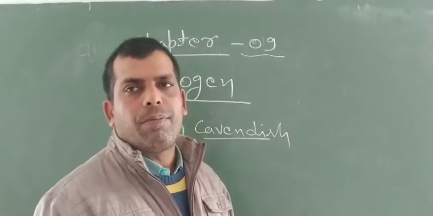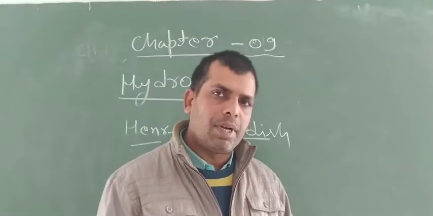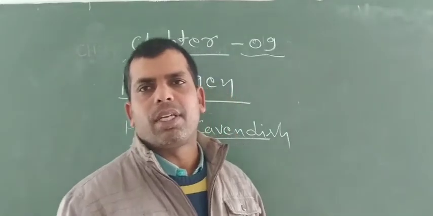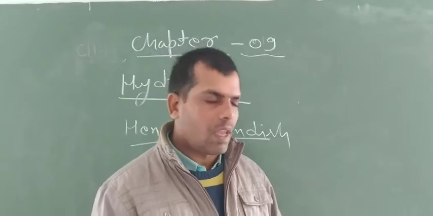So now we will discuss the resemblance of properties of hydrogen with alkali metals and with 17 group elements, halogens.